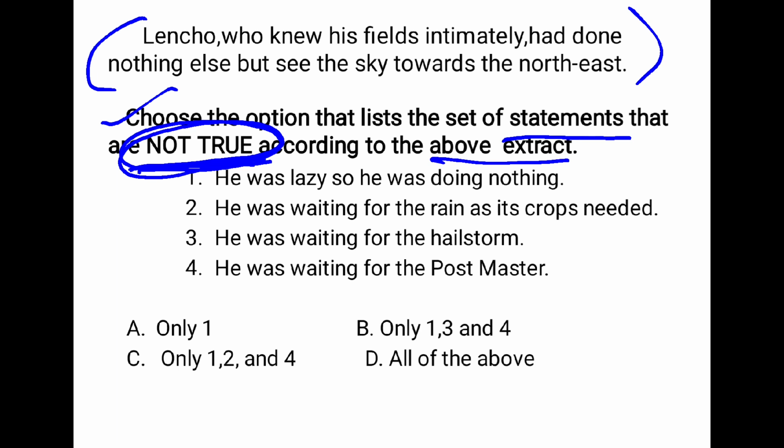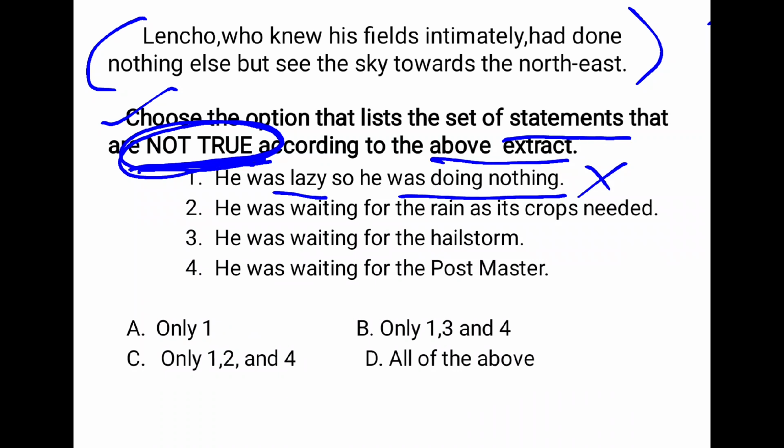So let's look at the first option. He was lazy. He was doing nothing. I think all of you know this is the wrong statement. Why? If you go to the chapter, you will find that Lencho was very hardworking.